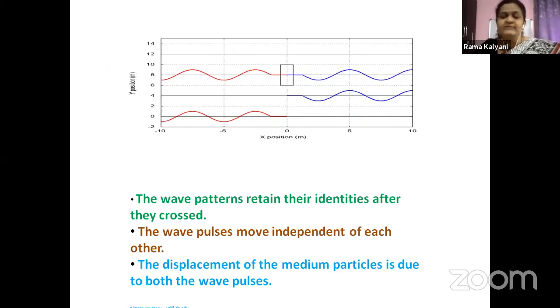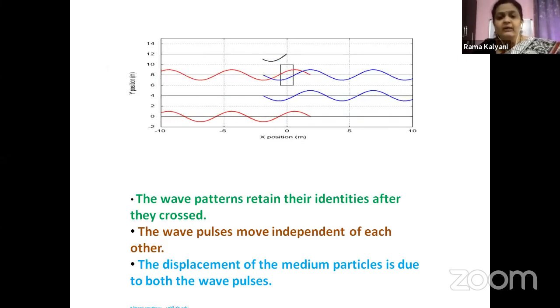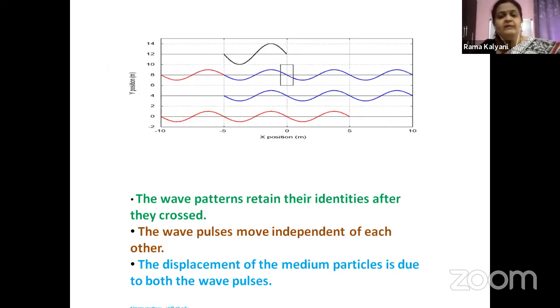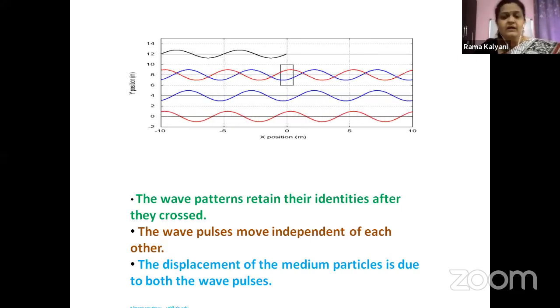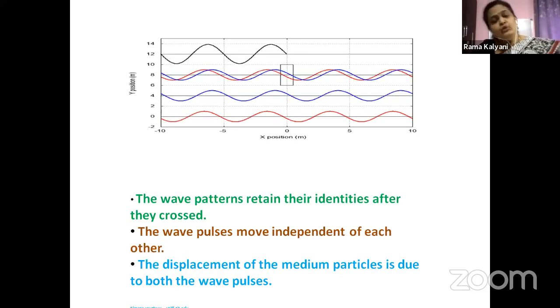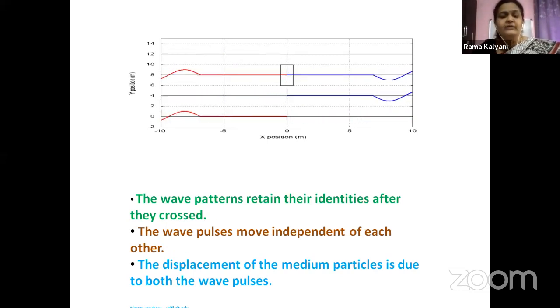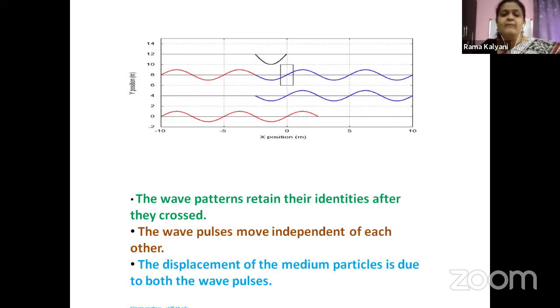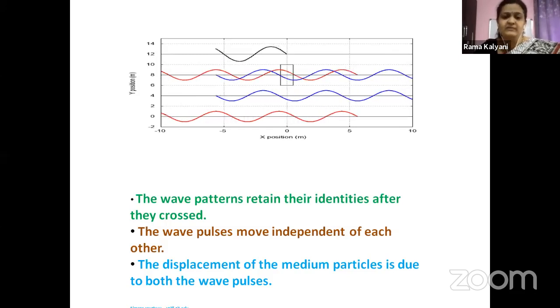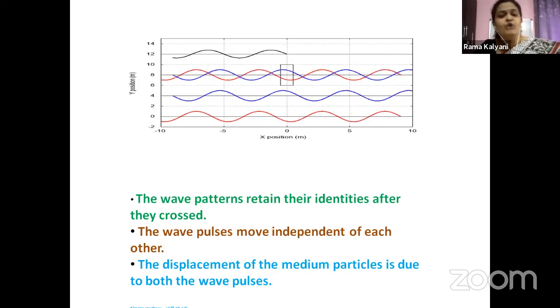If they are not disturbing each other, actually they are disturbing the medium particles together. We know a wave is a disturbance, right? Now, when two or more waves are coming together at the same time in the same place, then the disturbance they are causing is a sum of the individual disturbances. But the waves will not disturb each other.